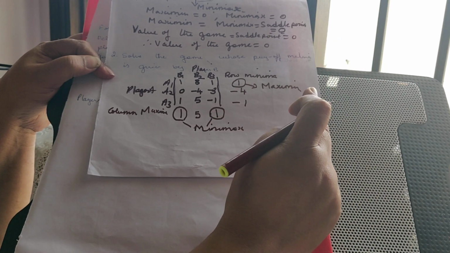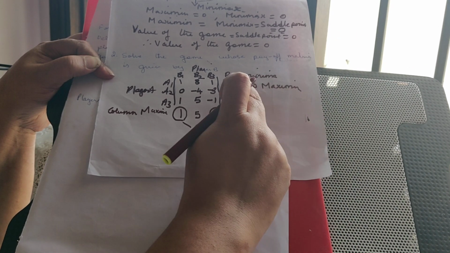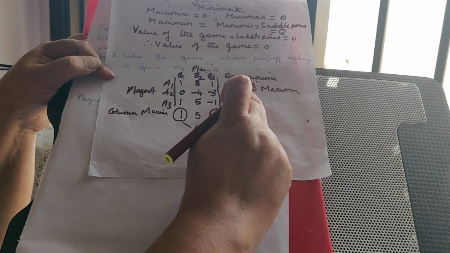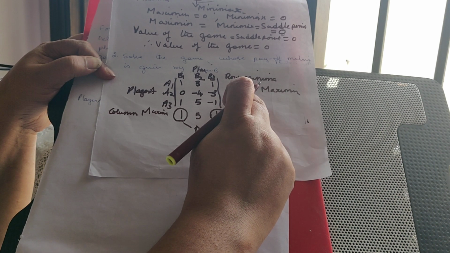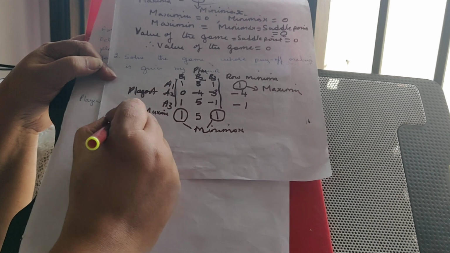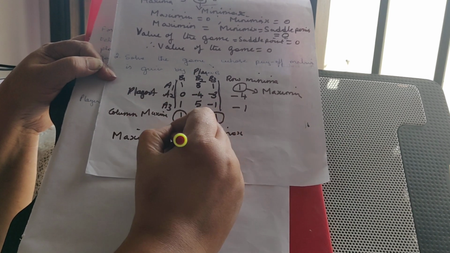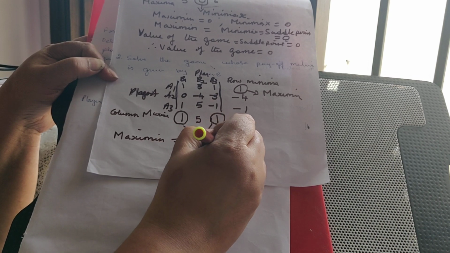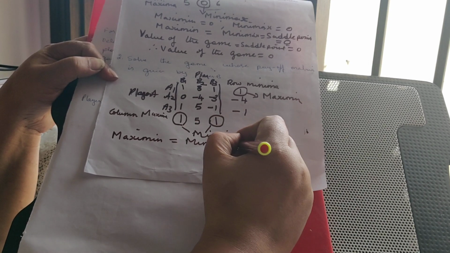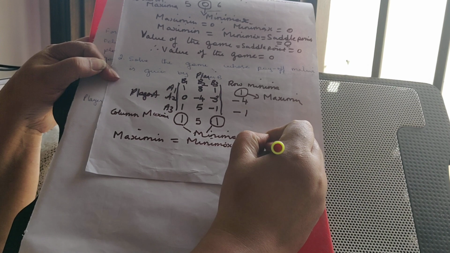Therefore there is a saddle point. And what is the saddle point? The point is 1. So the value of the game is 1. Is it okay? So maximin equals minimax, which is equal to the saddle point.